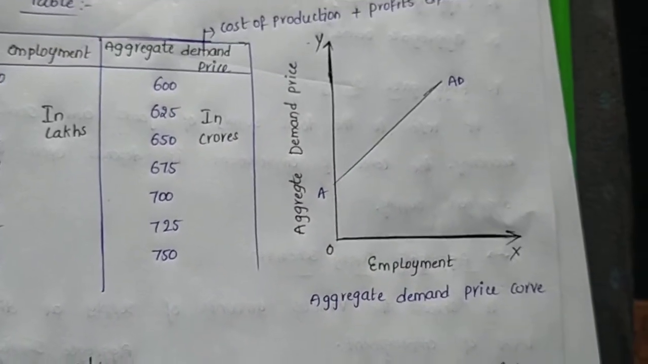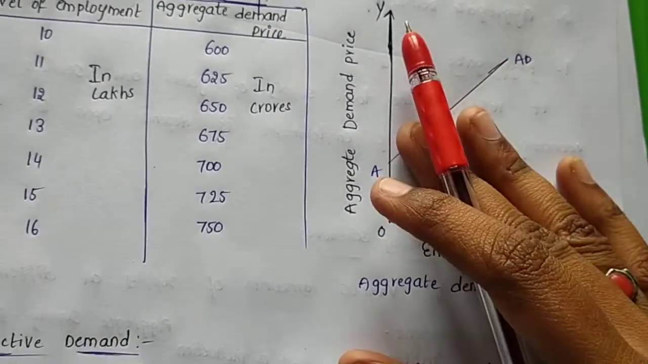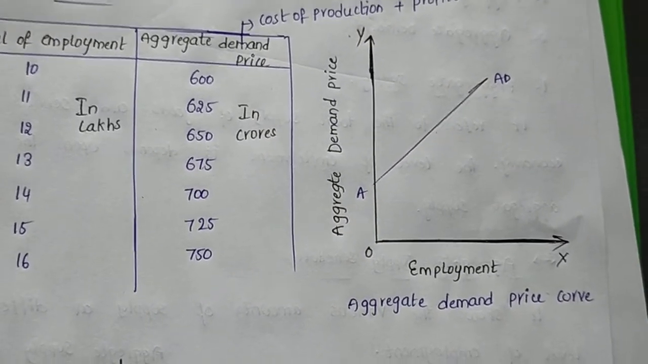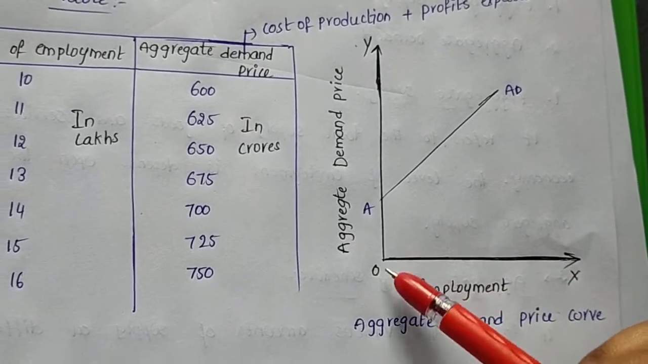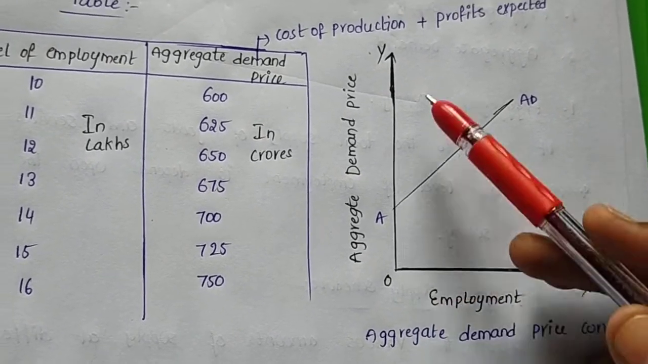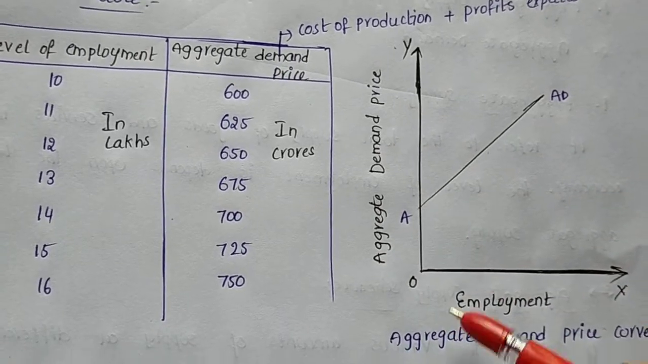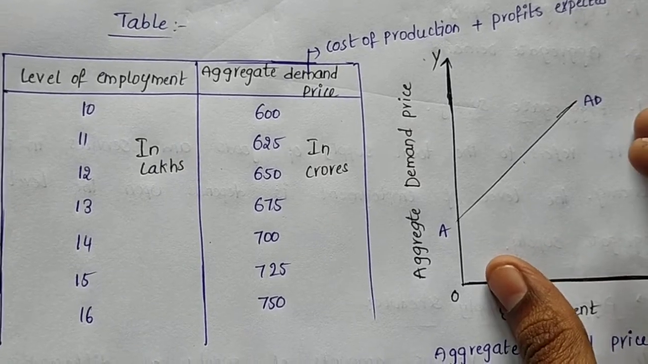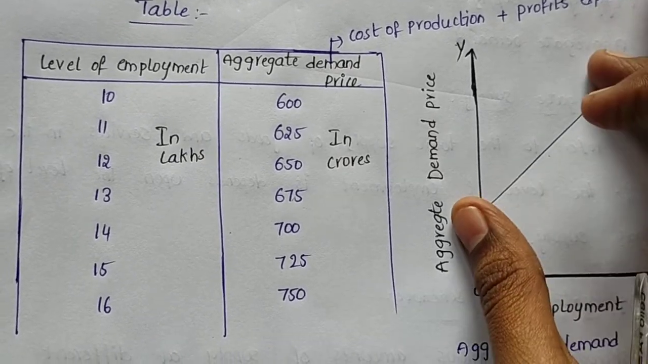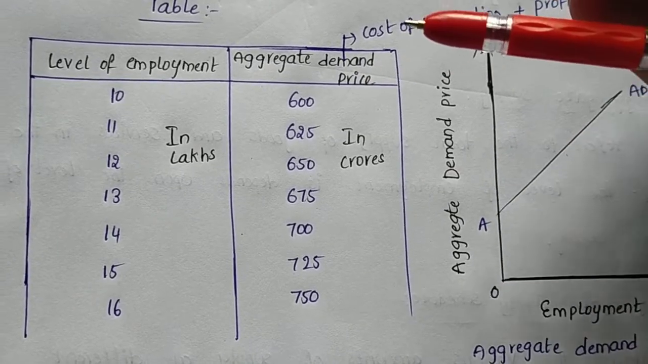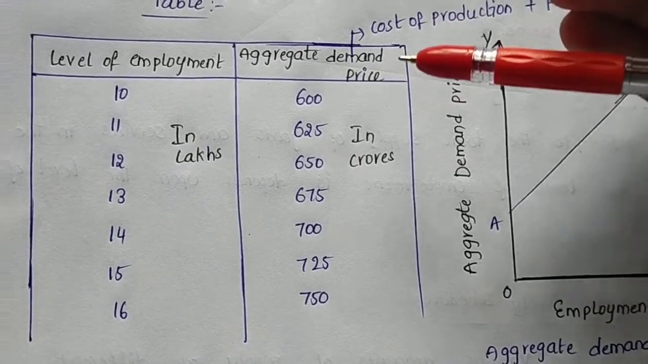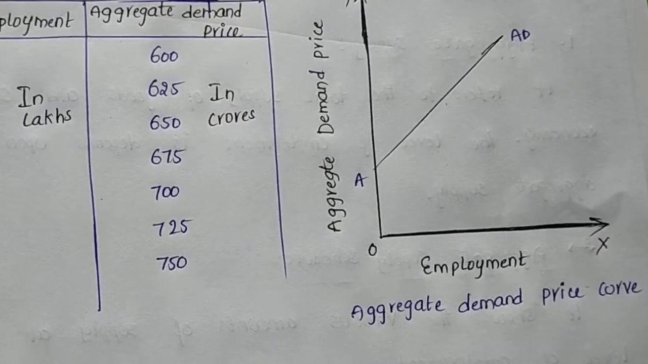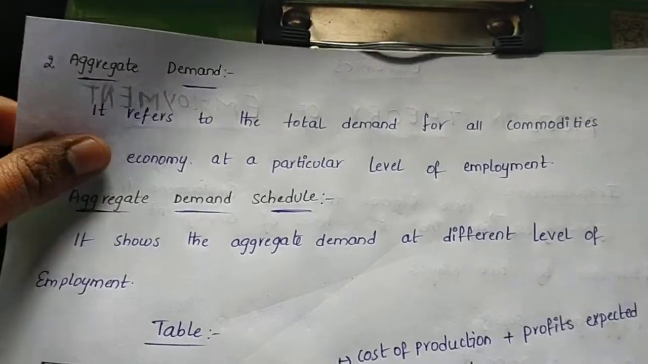And we see a graph for this also. It is a simple graph. We can easily understand aggregative demand in the modern theory of employment, as said by Keynes. We take the X axis as employment and the Y axis as aggregative demand price. As the level of employment increases, the aggregative demand also increases in crores, the same as the aggregative supply curve. This is aggregative demand as said by the Keynesians.